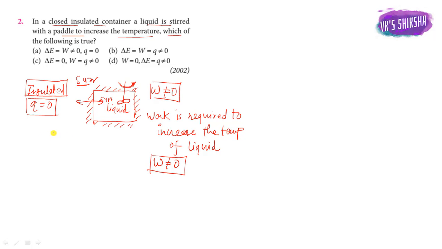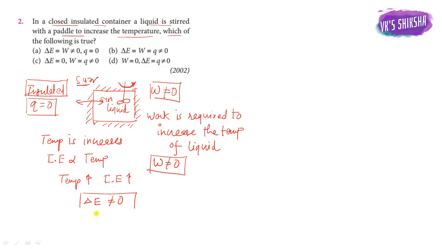Then we know temperature increases due to the work inside this system. So we know the internal energy is directly proportional to temperature. So temperature increases, so internal energy also increases. So the change in internal energy, that is delta U, is not equal to 0.